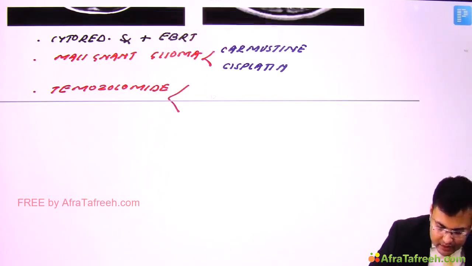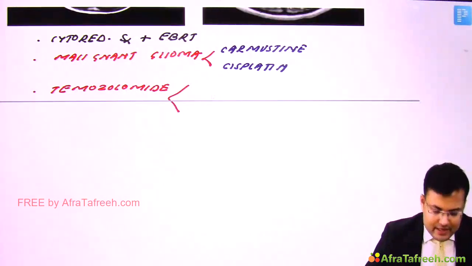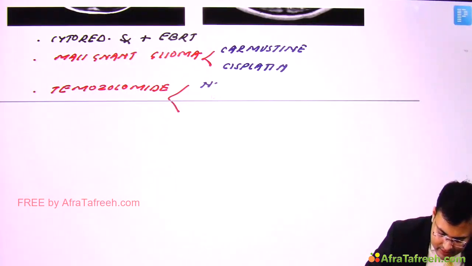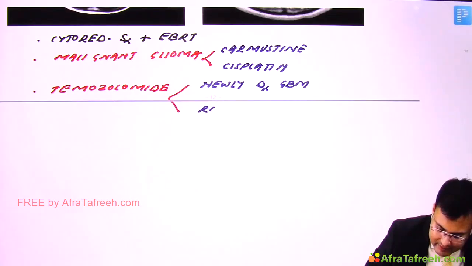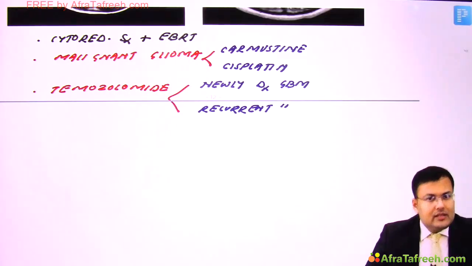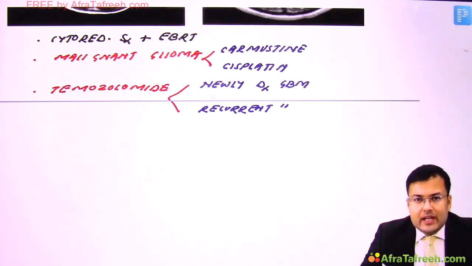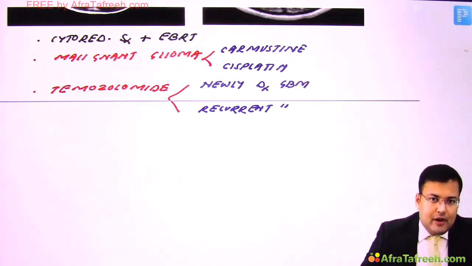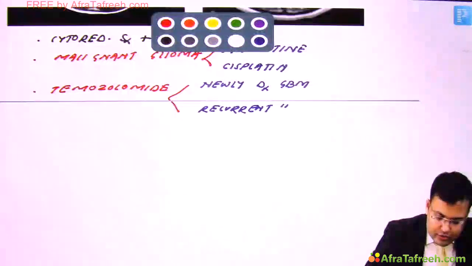And what is the use especially in glioblastoma multiforme? It is given in newly diagnosed glioblastoma multiforme and it is given in recurrent glioblastoma multiforme. Right? This temozolomide is not only given in glioblastoma multiforme, it's also used in oligodendroglioma.